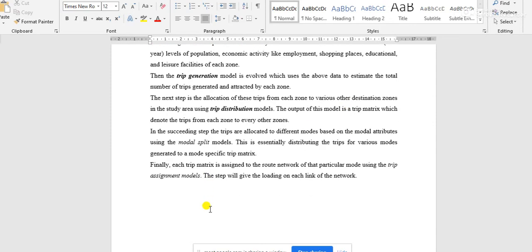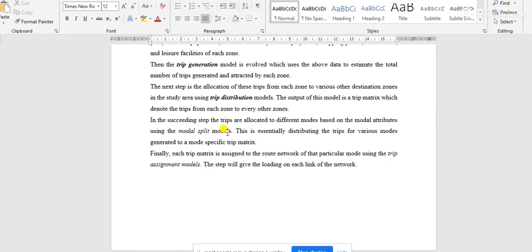Okay, and the next step is the modal split. This term is very important for your exam purposes, because in many cases in your semester exam you may face questions like: what is modal split, write a short note on modal split.